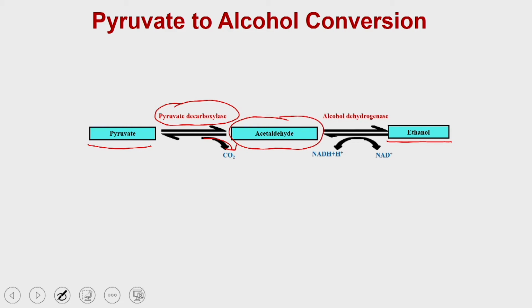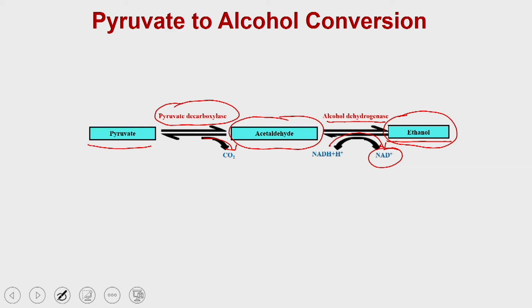Once the acetaldehyde is generated, it is processed by the alcohol dehydrogenase, and one molecule of NADH is used to produce NAD plus, and ultimately the acetaldehyde is converted into the ethanol.